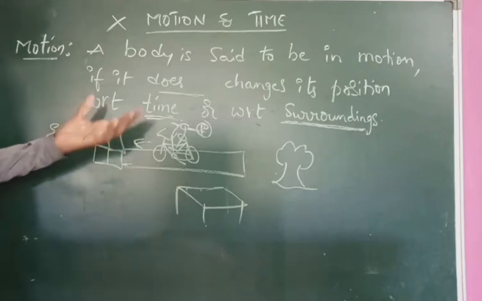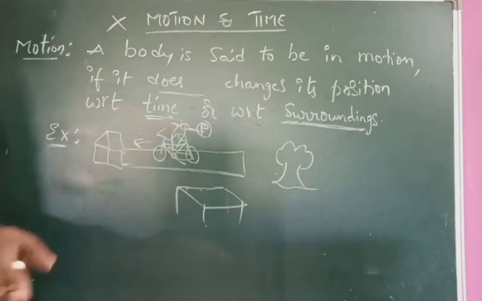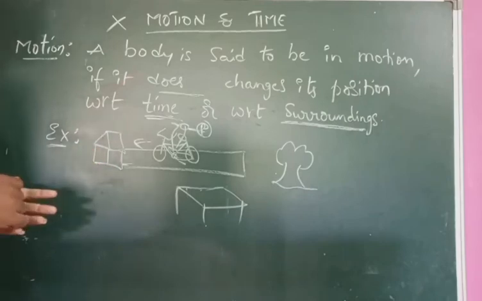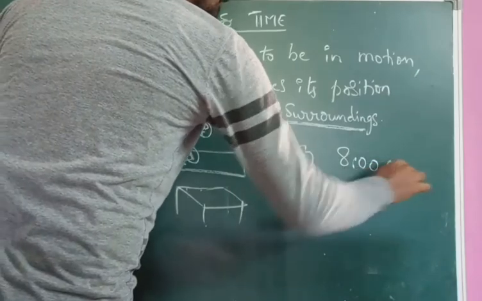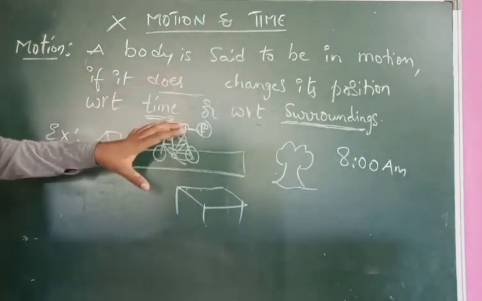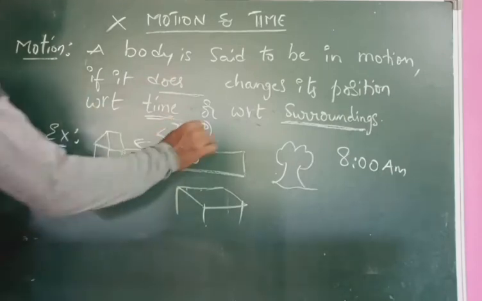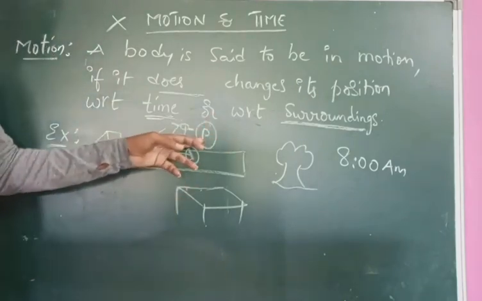If you observe this, the person along with the cycle is moving in a particular direction. Let's say the time is 8 o'clock, 8 a.m. Our object, our body, the thing we are comparing, is the person.